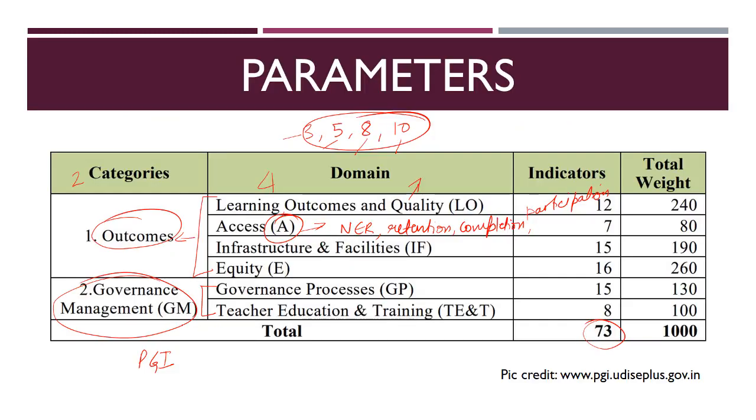Now coming to the next category, this is governance management. Then there are two domains as we talked about, governance processes and teacher training. If we talk about governance process, it looks at different aspects just like digital attendance. How many schools offer digital attendance for students as well as for teachers? Then next is number of days taken by state governments to release the funds.